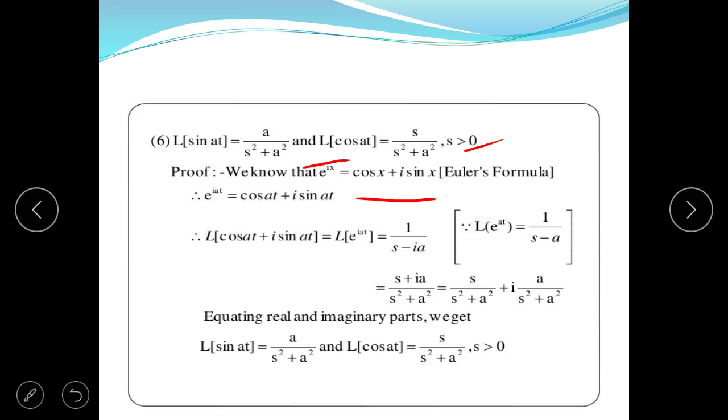So we can write e to the power iota at is equal to cos at plus iota sin at. Now if we take Laplace of the function cos at plus iota sin at, that is equal to Laplace of e to the power iota at, which is equal to 1 upon s minus iota a.